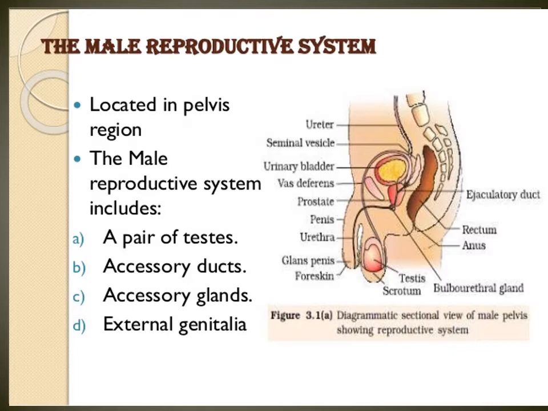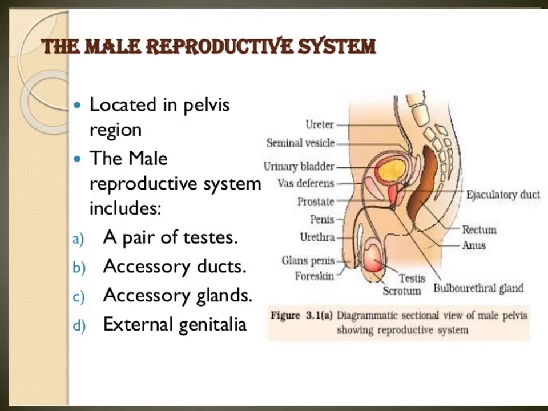Next one, penis. This is the copulatory organ, with the help of which the male sperm are transferred to the female body. You see the Tamil meaning of these words: urethra, penis, testes. This is a copulatory organ. It helps the male sperm transfer into the female body. That is the penis.